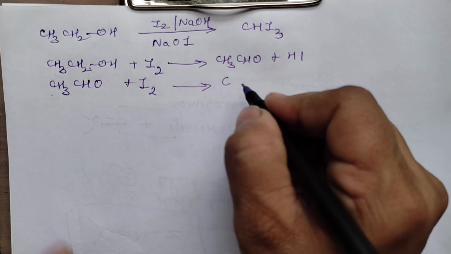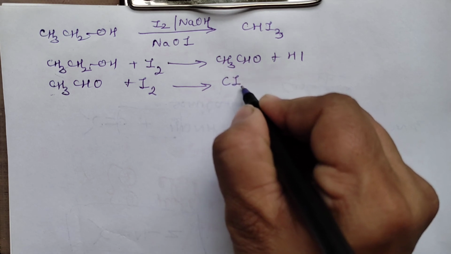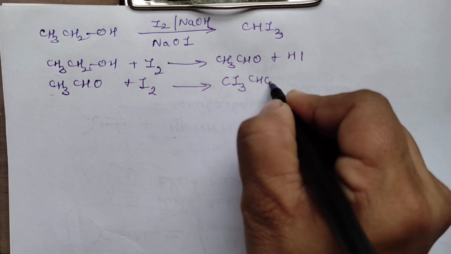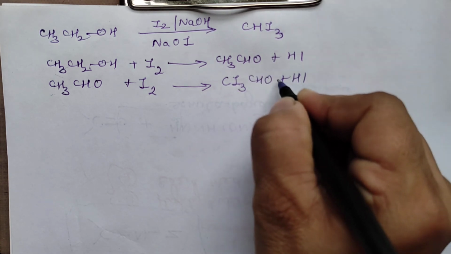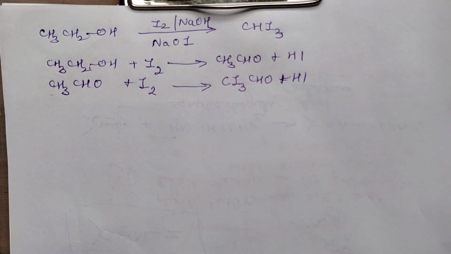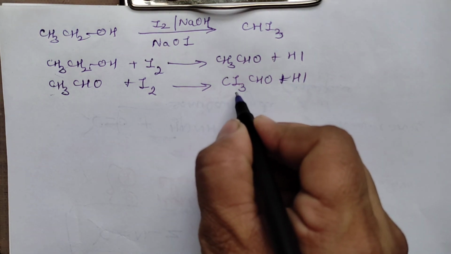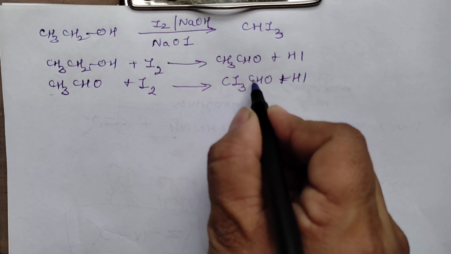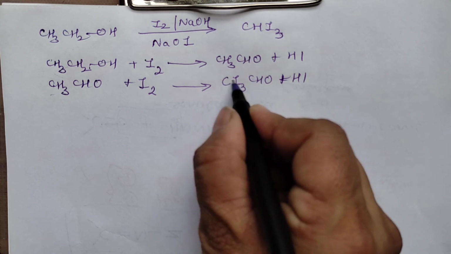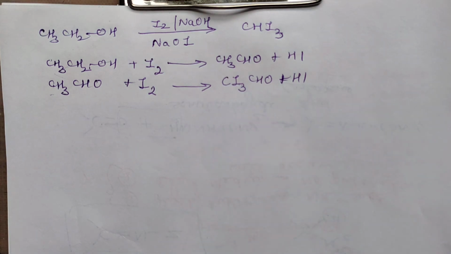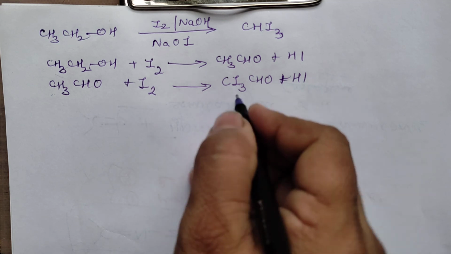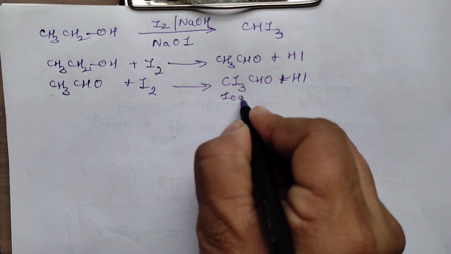That means these hydrogens will now have iodine. It will form CI3CHO plus HI, right? So this will be formed. If you want to name it, it will be 1,2, so triiodoethanol, and you can specify the position of iodine also. Iodal is the other name for it.